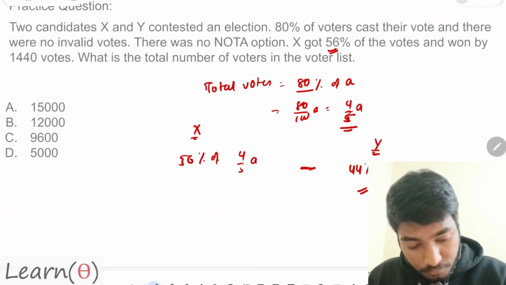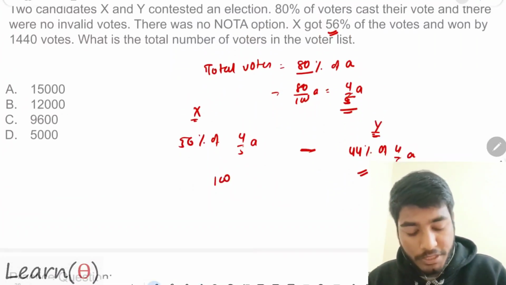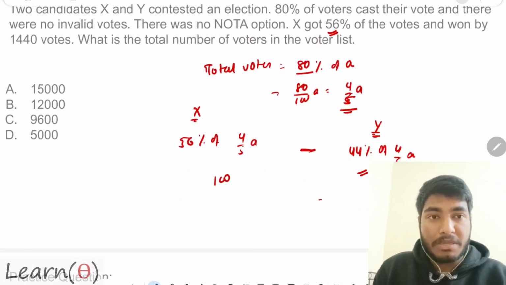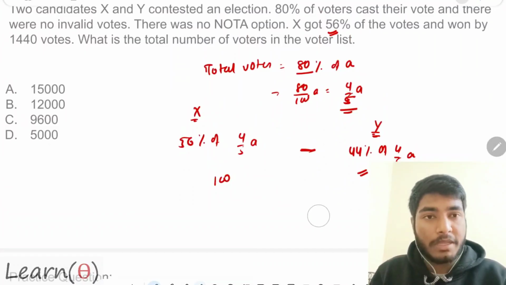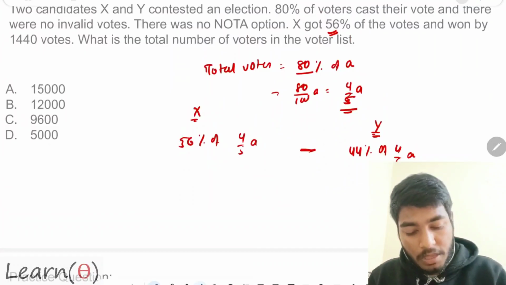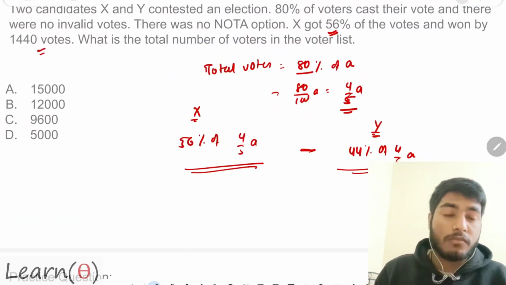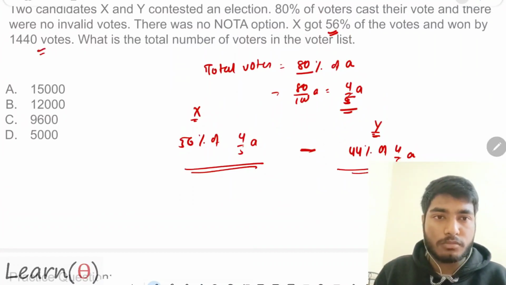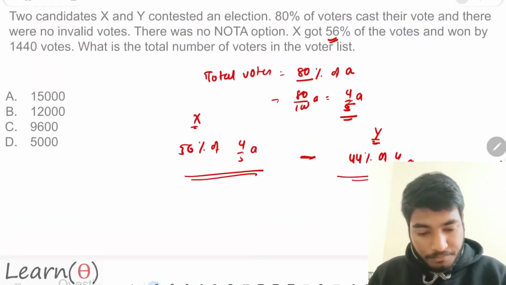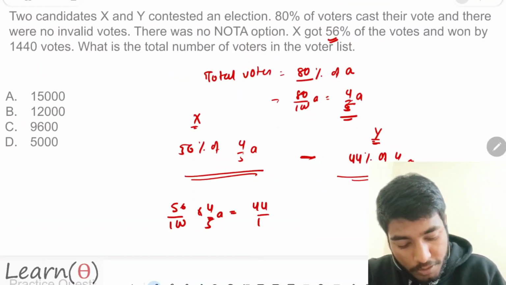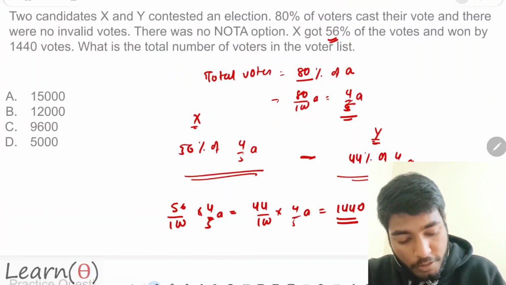Now let's say X has got 100 votes and Y has got, let's say, 20 votes. So by how much did person X win? The person wins by 80 votes. In a similar way, the difference between both of them is given as 1440 votes. So you will write that 56 by 100 into 4 by 5 A minus 44 by 100 into 4 by 5 A is equal to 1440.